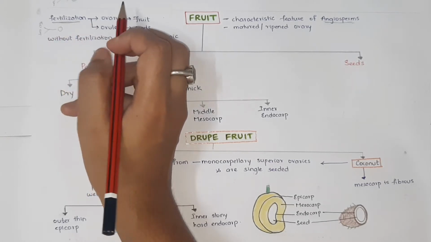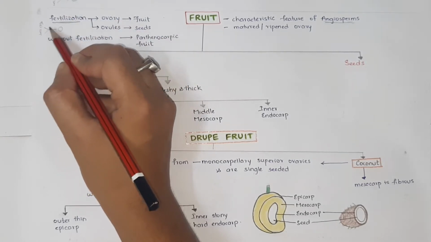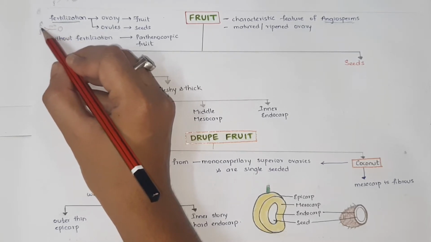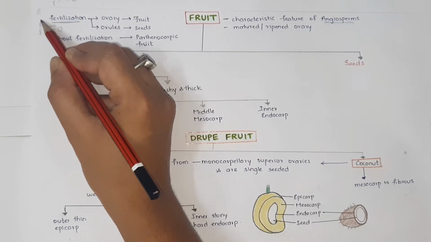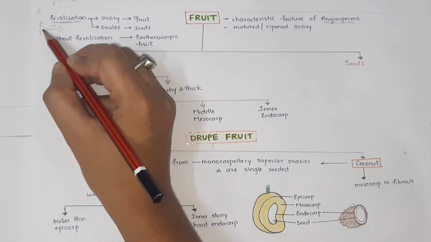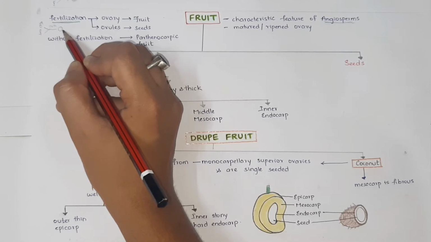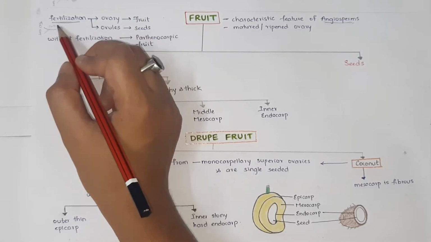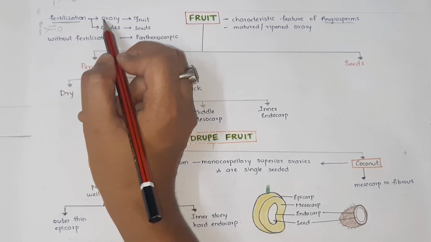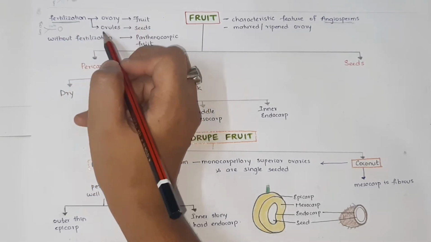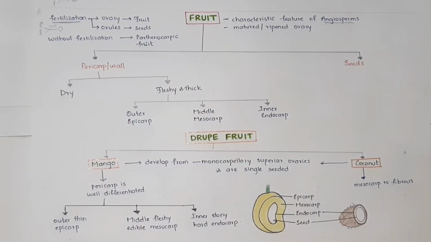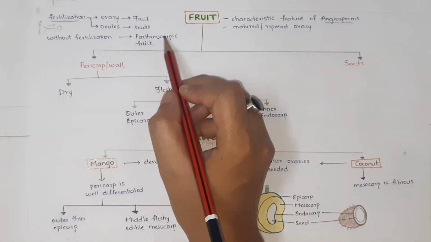But in case of flowering plants, the fertilization takes place by pollination. The pollen grains in the form of male gametes enter the ovary and fuse with the ovule to form the zygote. This process is called fertilization in plants. After fertilization, the ovary is developed into fruit and ovules are developed into seeds. But in some plants, without fertilization, fruits are formed. Those fruits are called parthenocarpic fruit.